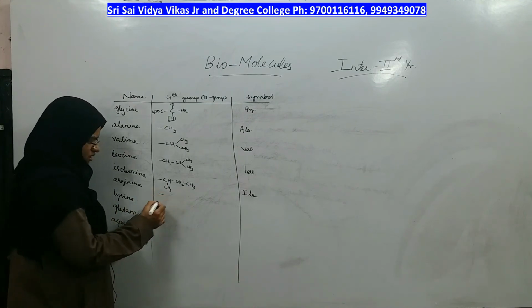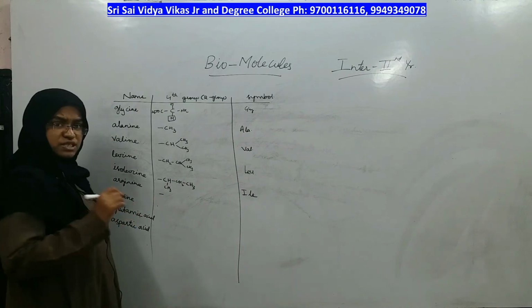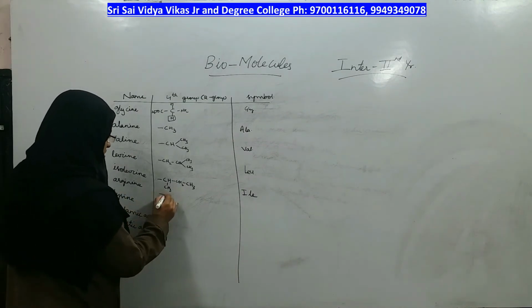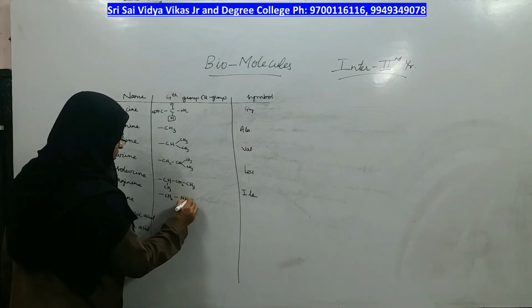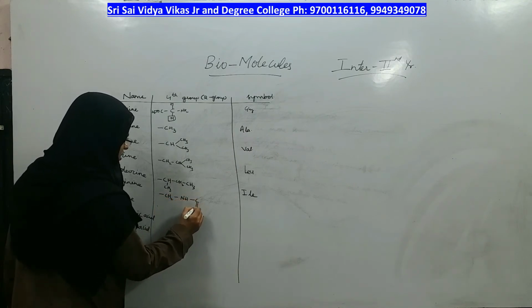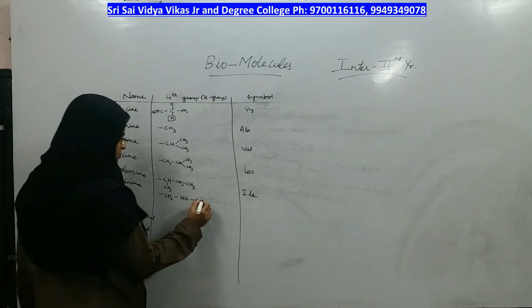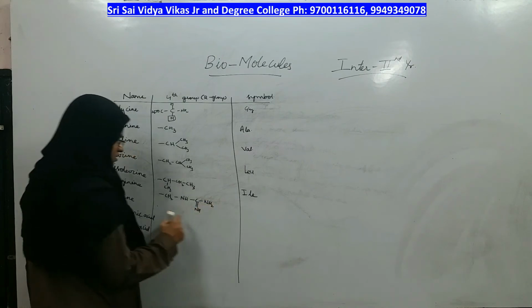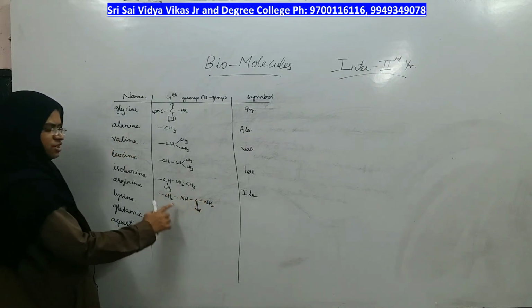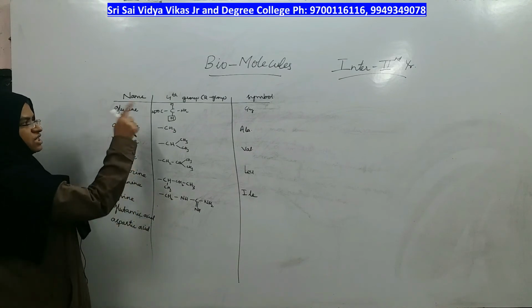Next, same way, what is the next amino acid? Arginine. Which group is present as the fourth group in arginine? CH2, NH, C, double bond NH, the guanidine group or urea is present. You can call it the guanidine group. This group is present as the fourth group in arginine.